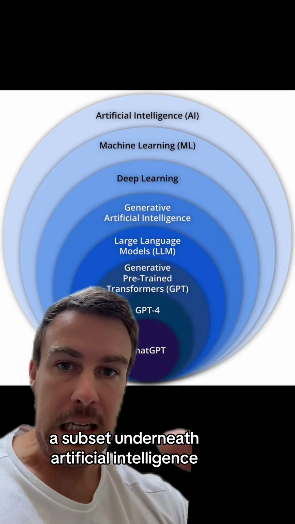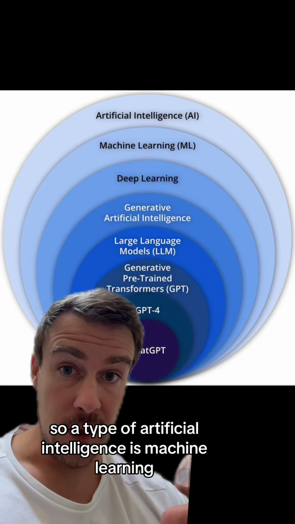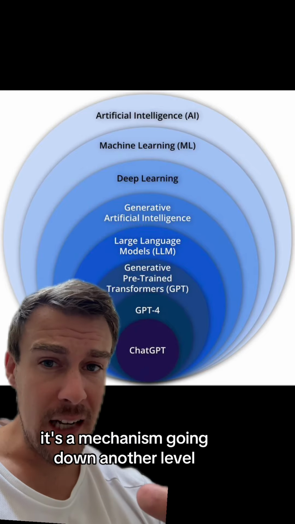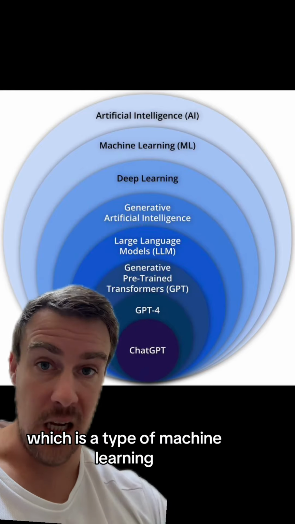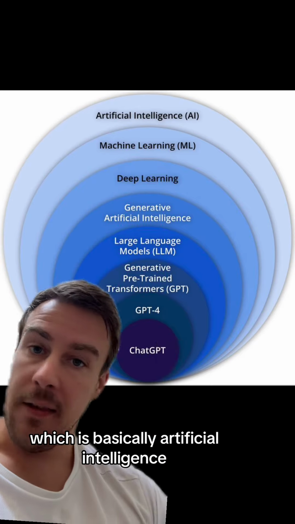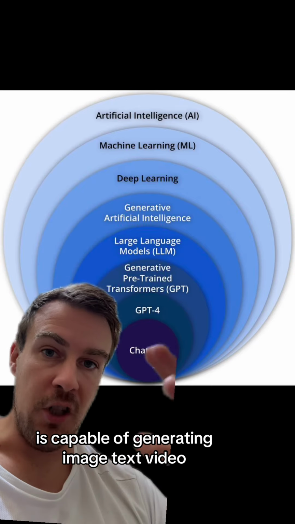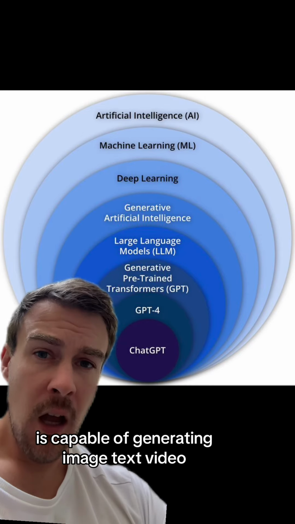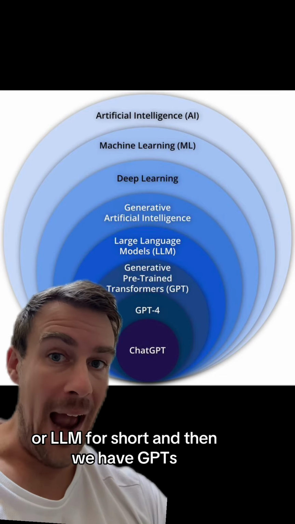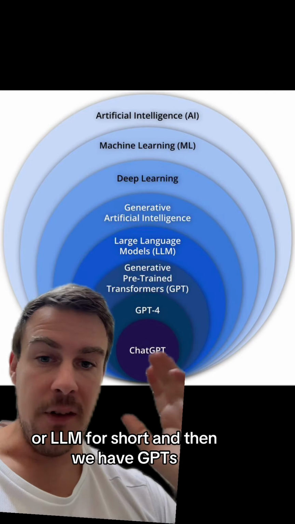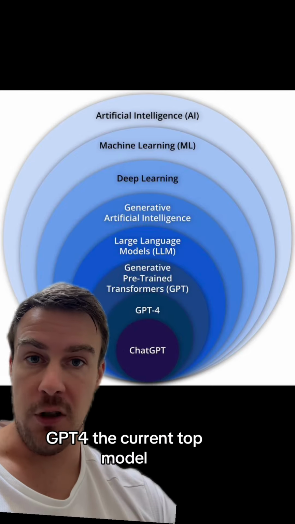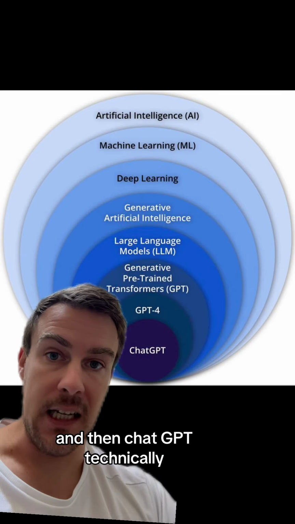A subset underneath artificial intelligence, so a type of artificial intelligence, is machine learning. It's a mechanism. Going down another level, we then have deep learning, which is a type of machine learning, followed by generative artificial intelligence, which is basically an artificial intelligence that's capable of generating image, text, video. Underneath that, we have another subset called large language model, or LLM for short. And then we have GPTs, or generative pre-trained transformers, GPT-4, the current top model, and then ChatGPT.